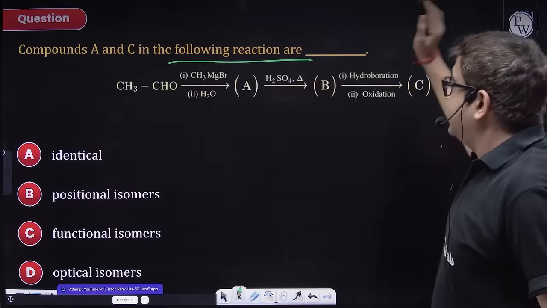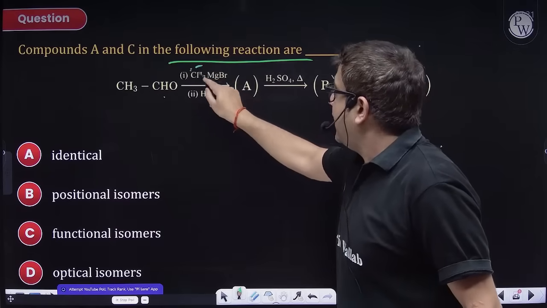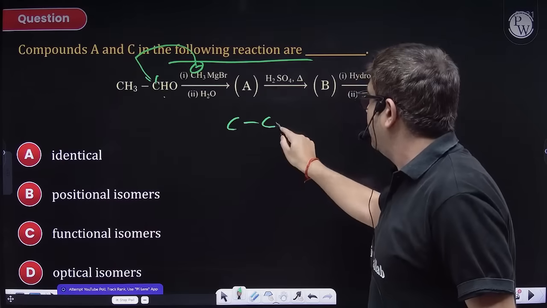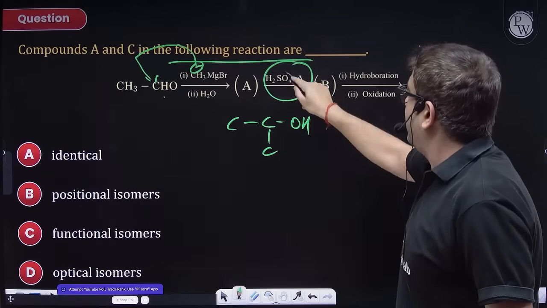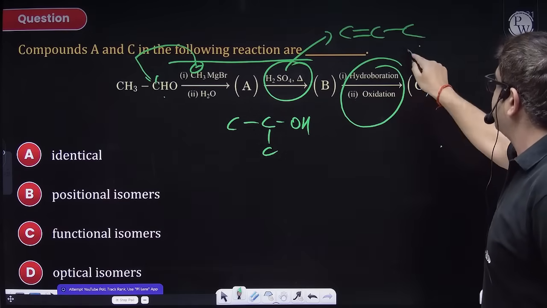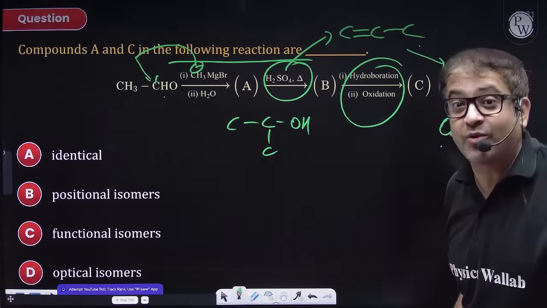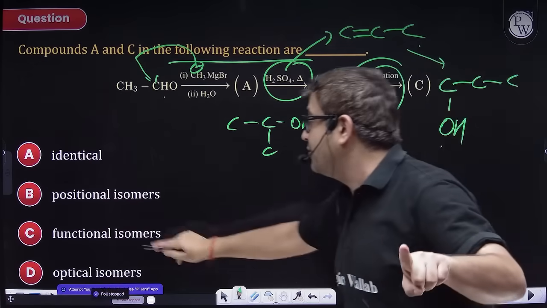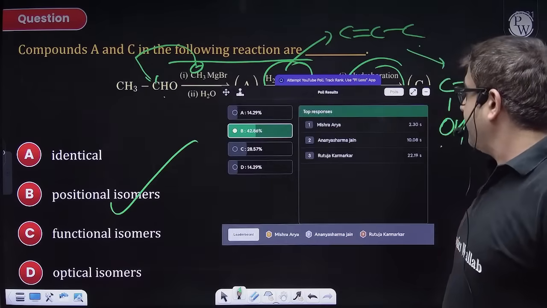Compound A and C in the following reactions are. So, sir, this is an aldehyde with Grignard reagent. I will be getting a 2-degree alcohol. So, A will be a 2-degree alcohol. Once it undergoes dehydration, it forms an alkene, and on hydroboration oxidation, it will be an alcohol but with anti-Markovnikov addition. So 1 degree and 2 degree alcohols are what, sir? They are positional isomers. So the answer is B. Answer is B.